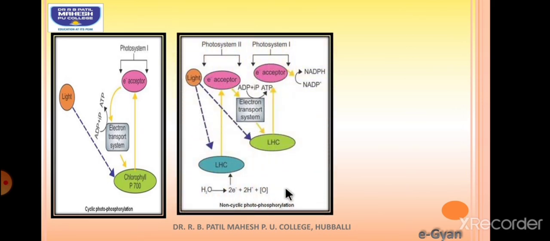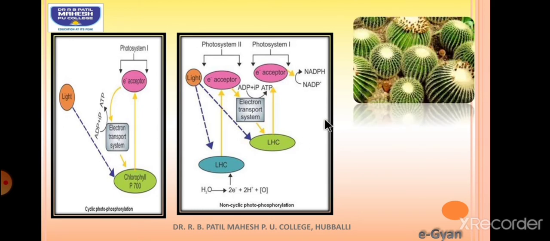Now this is non-cyclic photophosphorylation, where the reaction starts with photosystem 2, sorry. What happens is, the electron which is emitted will not come back to its original state. Because of that, electron deficiency will remain, and to fulfill that electron deficiency, water will be converted into 2 electrons and 2 protons. The details of the reactions we will be discussing in the first year curriculum.